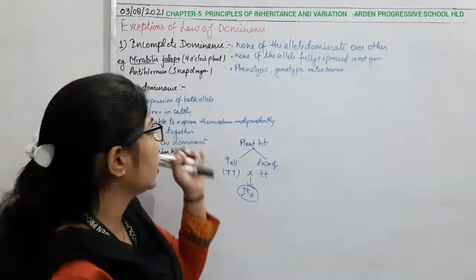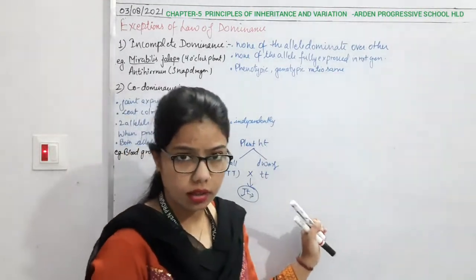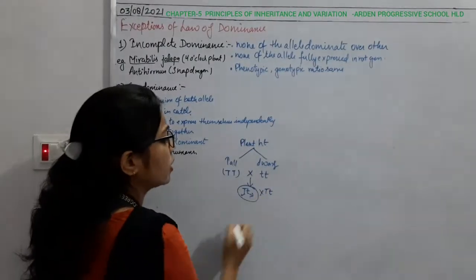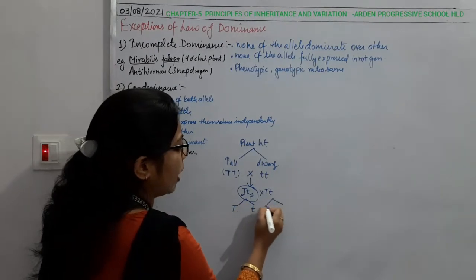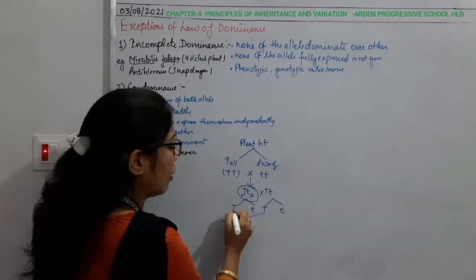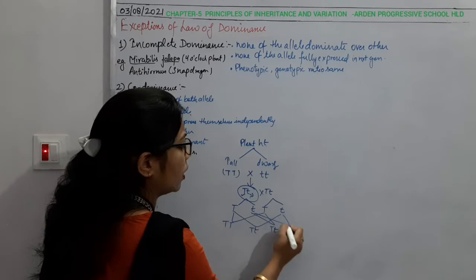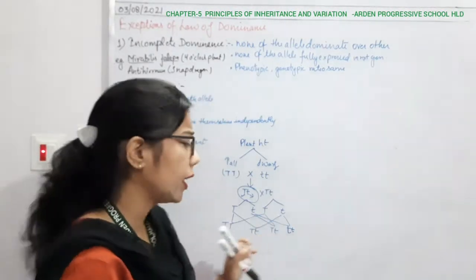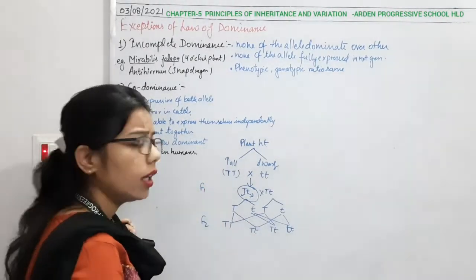But in the case of the exception, it deviates from this ratio. For the selfing of capital T and small t, it forms capital T, small t, and from the other parent capital T and small t. Making the cross combination, we get capital T capital T, capital T small t, capital T small t, and small t small t. These are the genotypes we get in the F2 generation. We did all this in the previous class.